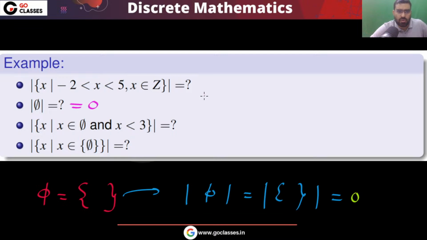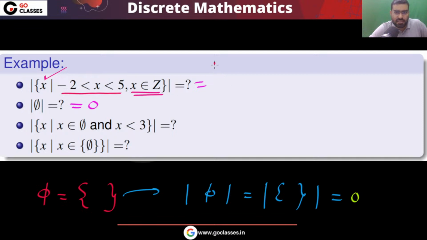Okay. Now next you can notice, what is the cardinality of this set. This set is saying that those elements which belong to the natural numbers, all those elements which belong to the natural numbers and who are greater than -2 and less than 5.